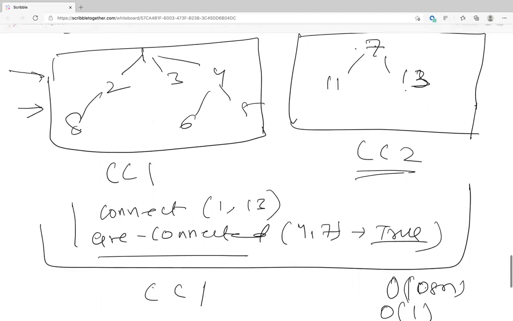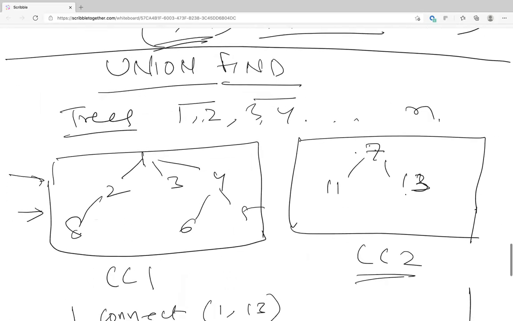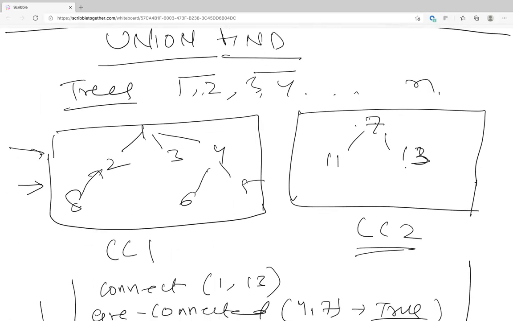And how these trees are actually structured is: 8 is pointing to 2, 2 is pointing to 4, 5 is pointing to 6, and 1 is pointing to itself. 11 is pointing to 7, and 13 is pointing to 7, and 7 is pointing to itself. So this is your tree structure, and that is nothing but a data structure called parent.